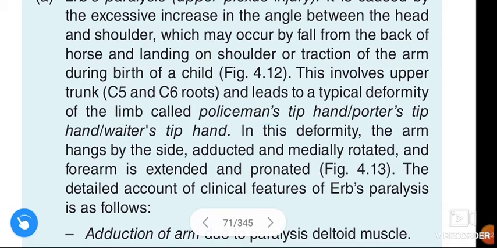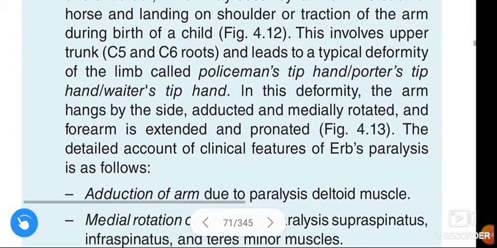We also call this policeman's tip hand, porter's tip hand or waiter's tip hand.